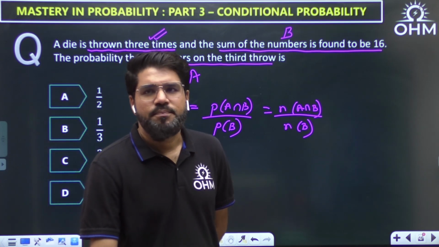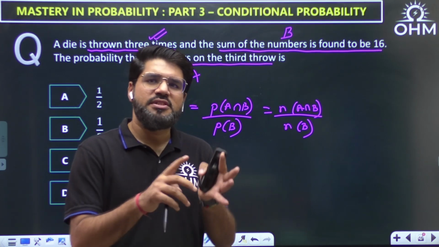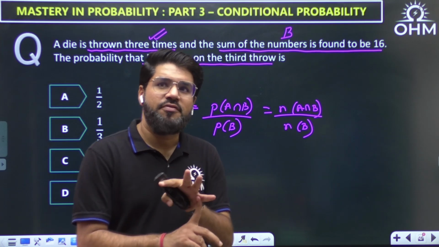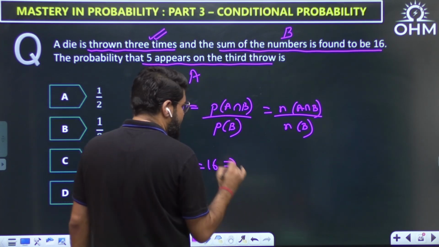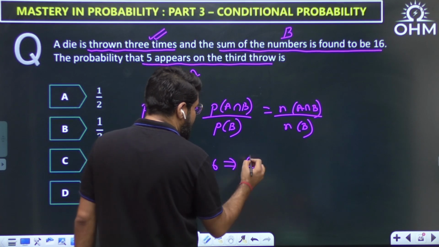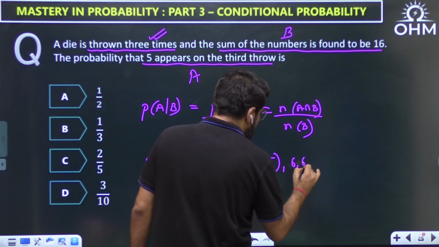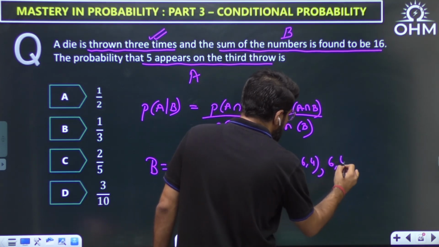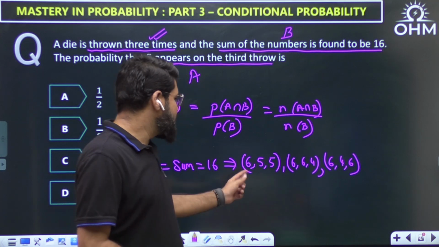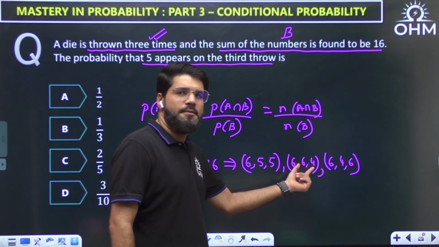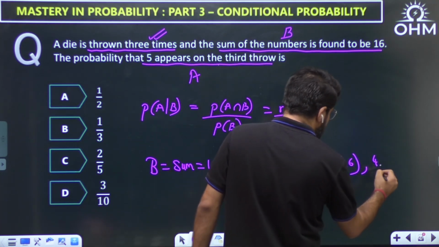Can you do it without a 6? See, it is simple. The maximum without a 6 is 5, 5, 5, which is 15. So you cannot do it without a 6. If you want the sum 16, at least one 6 is required. If there is one 6, then the remaining sum is 10, so it can be obtained as 5, 5, or 6, 4, or 4, 6. Tell me if anything else is possible, because without 6 it is not possible. And the 6 can be third, second, and even first.